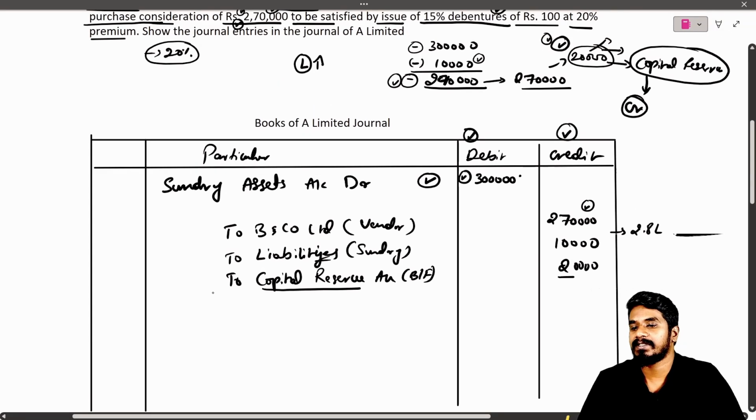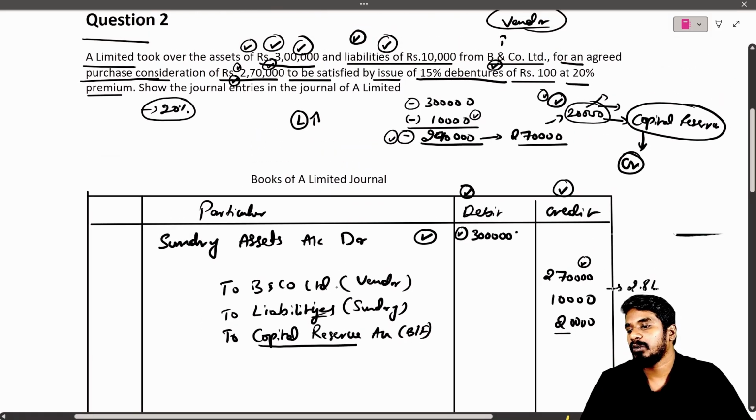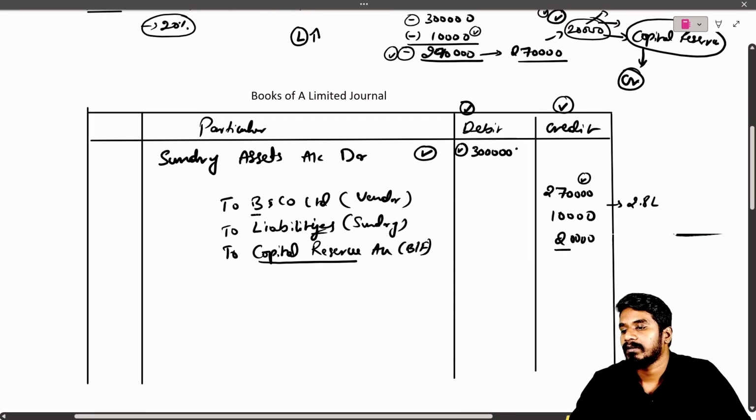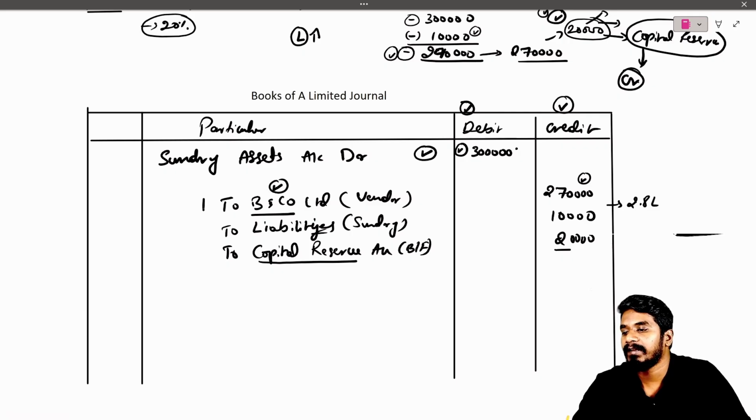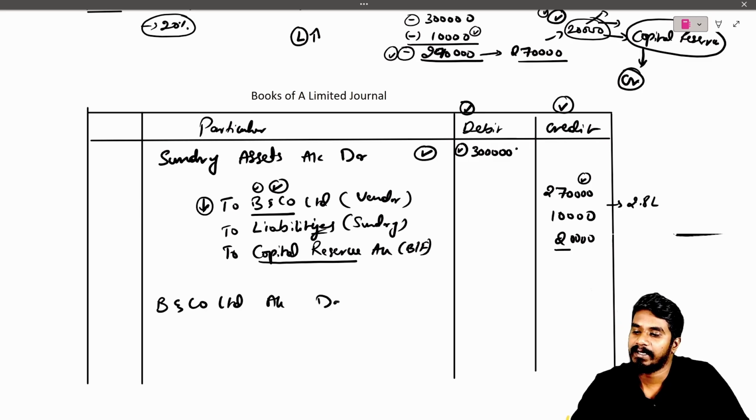So let us finish this and see what we will get. The first entry is done. Now we need to pay to our vendor. If we are paying to our vendor, our liability will decrease. If it decreases, we need to debit it. B and Company Limited account will get debited for how much? 2,70,000 we need to pay. Correct.